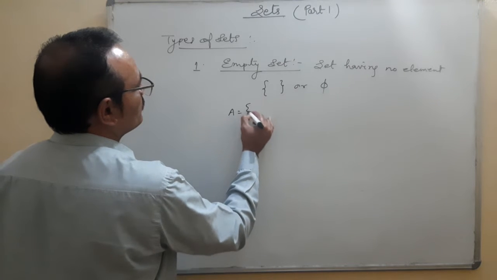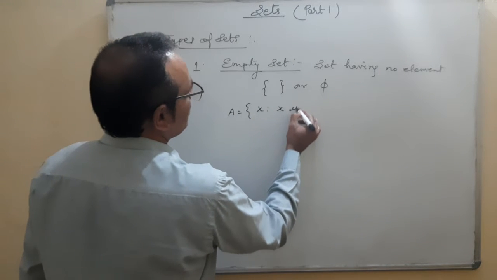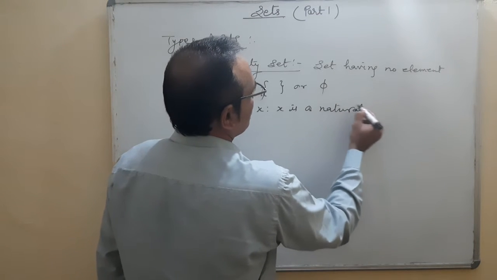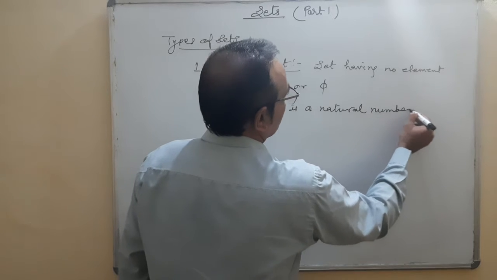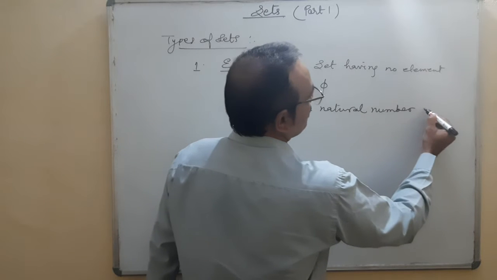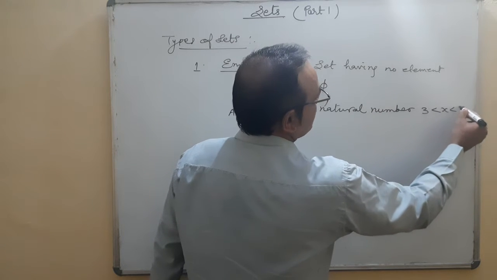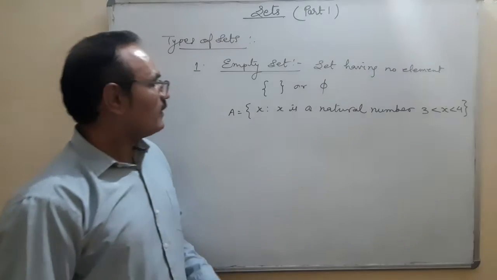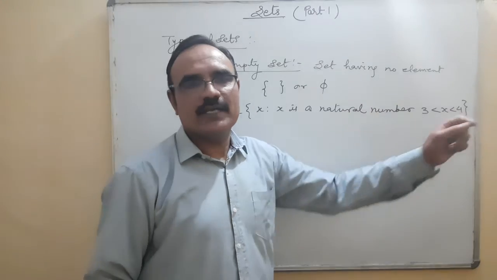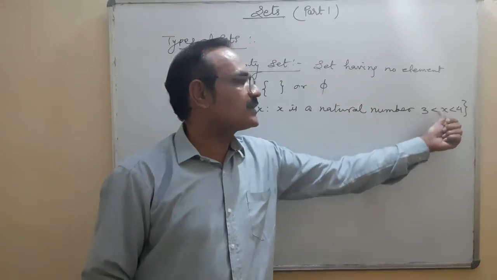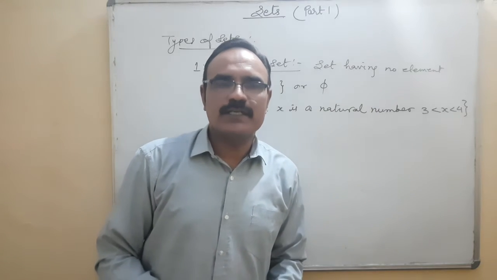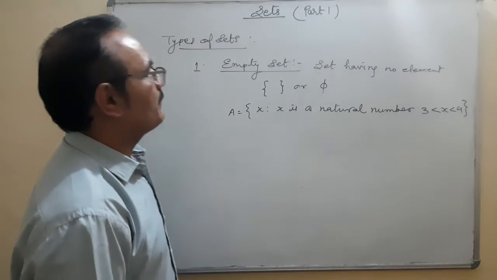A is equal to {x such that x is a natural number, 3 is less than x is less than 4}. That means we are writing in a set a number which is coming between 3 and 4. Though no number is coming between 3 and 4. So it is an example of a null set or empty set.